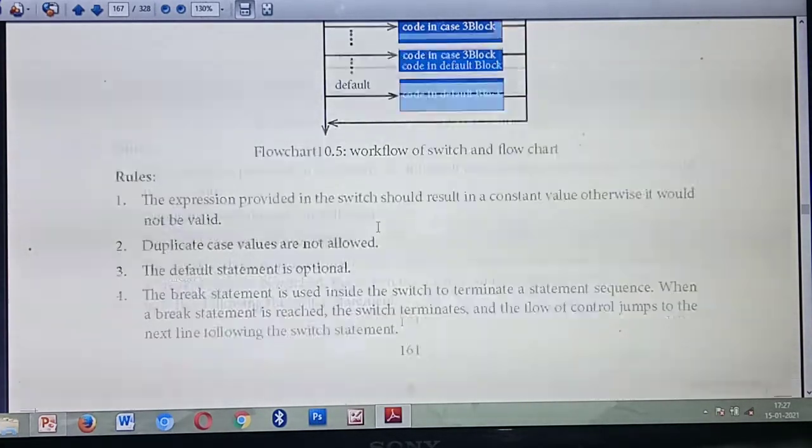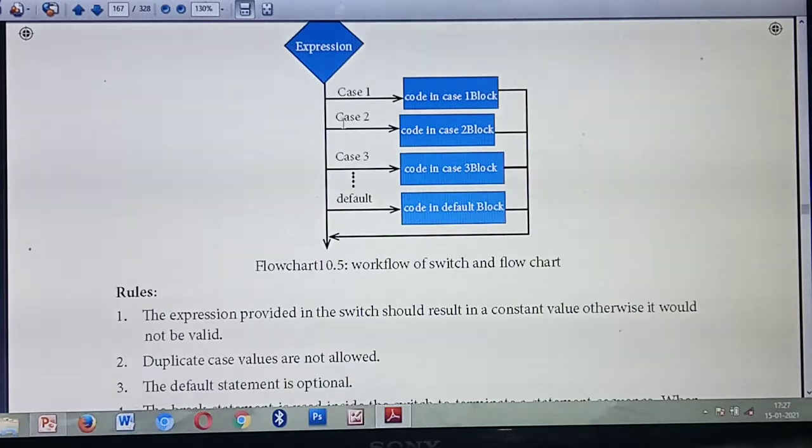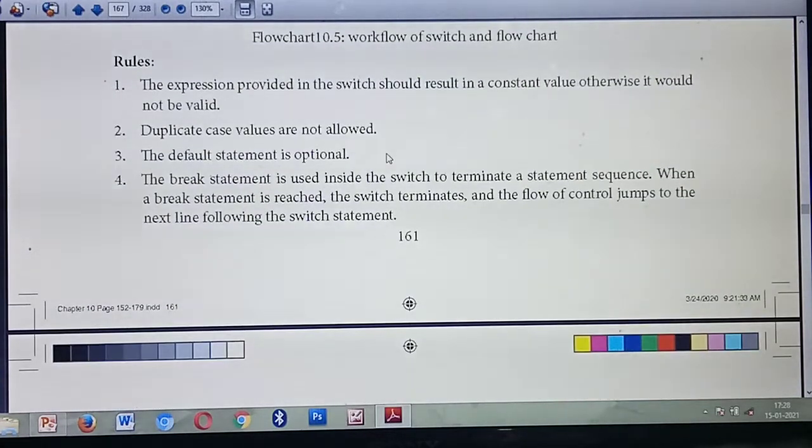Next, duplicate case values are not allowed. What does that mean? Listen. Case 1 you are giving some value, and case 2 also you are giving the same value. So the same case is repeating, isn't it? That is a duplicate case. The second point is that duplicate cases are not allowed. That means the same value will not be repeated.